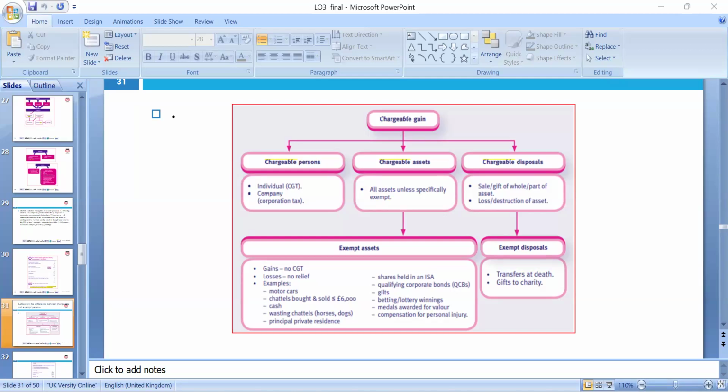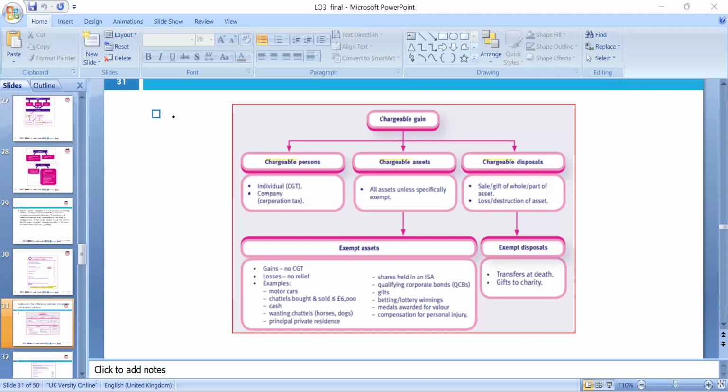So that's what we can calculate. That's 20%, and then the 27,500 residential property gain is taxed at the 18% rate that applied in that year. So we can calculate that the total tax liability in that case is 7,100, which is to be paid to HMRC. The annual exempt amount is set against the residential property gain.